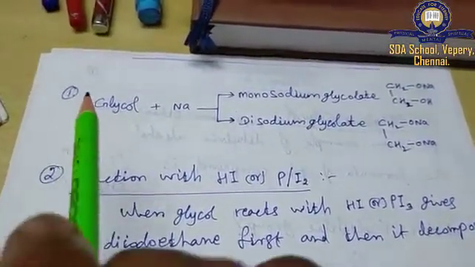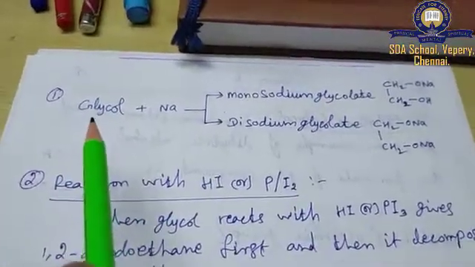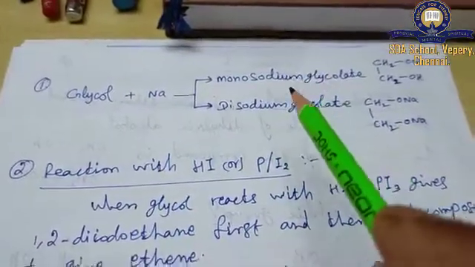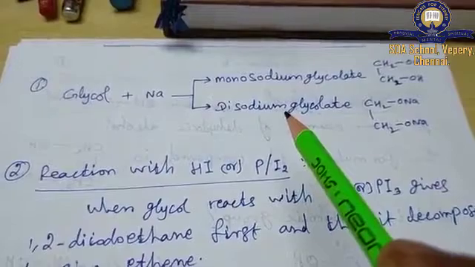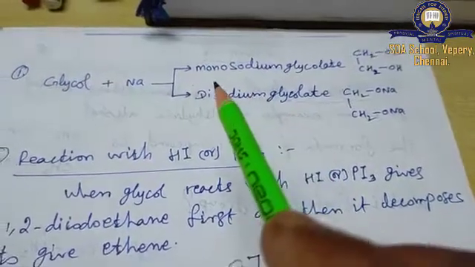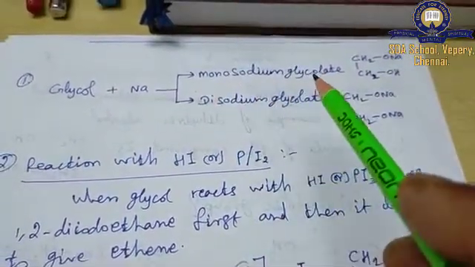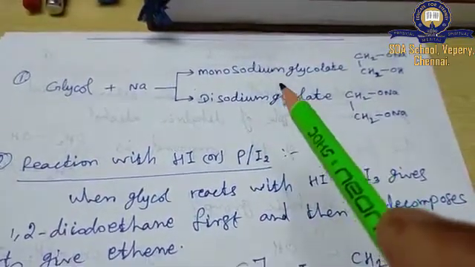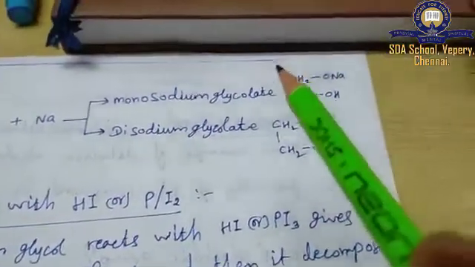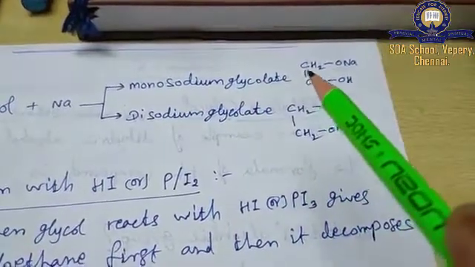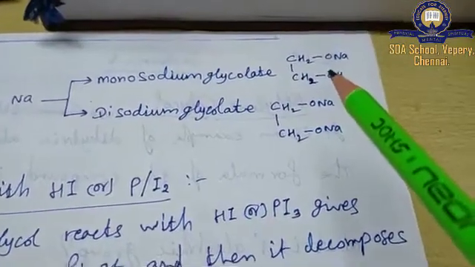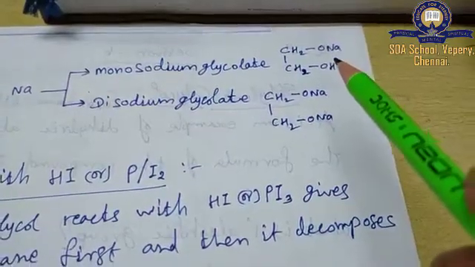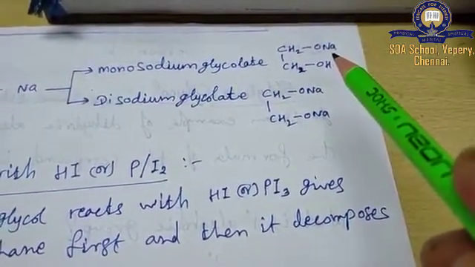The first reaction, glycol with sodium metal gives two different salt compounds. That means the first compound monosodium glycolate and the second compound disodium glycolate. In monosodium glycolate the first hydroxyl group loses its hydrogen and gets one sodium metal atom.